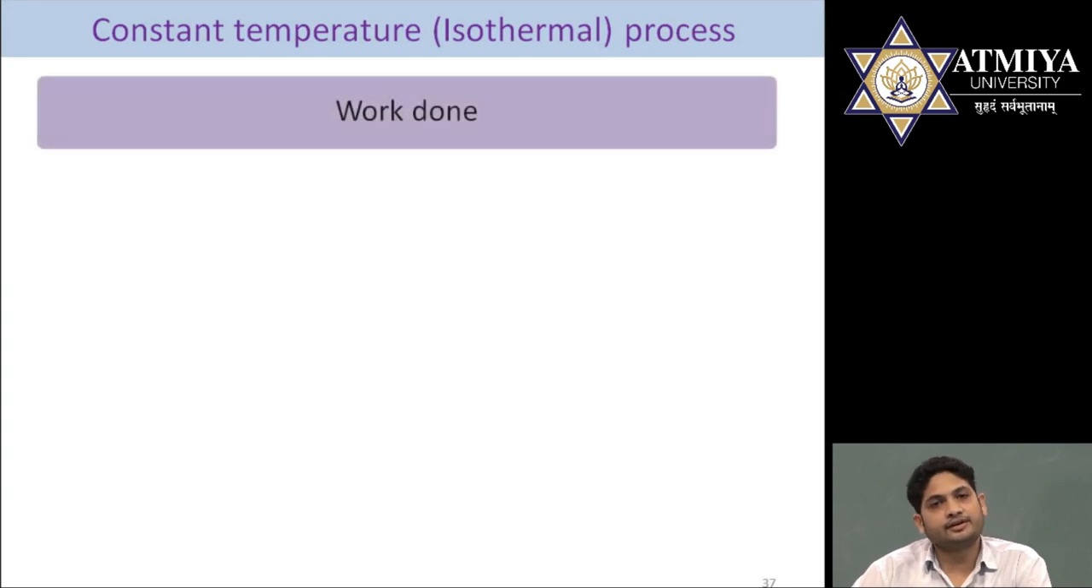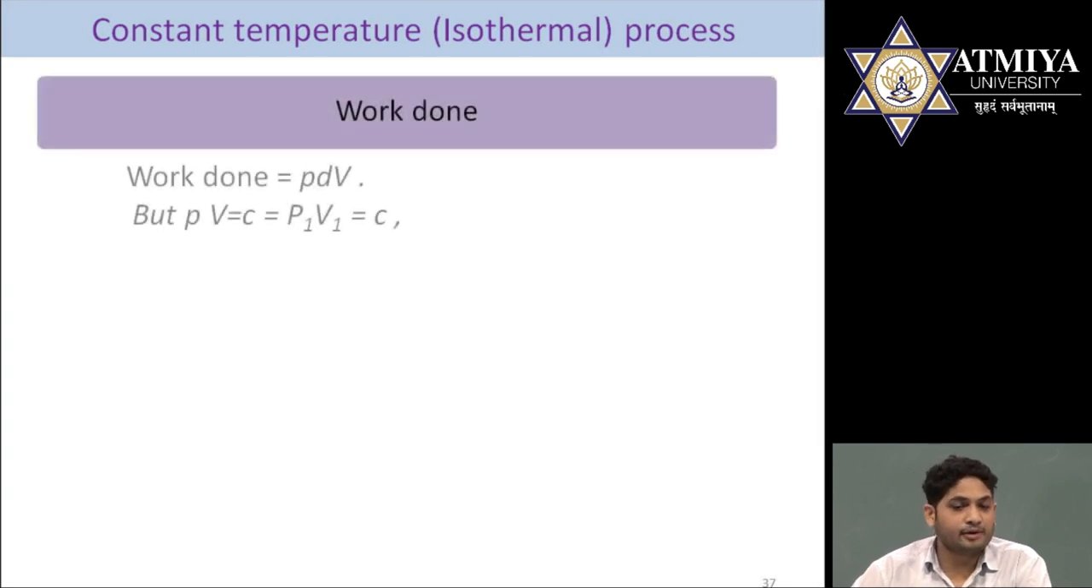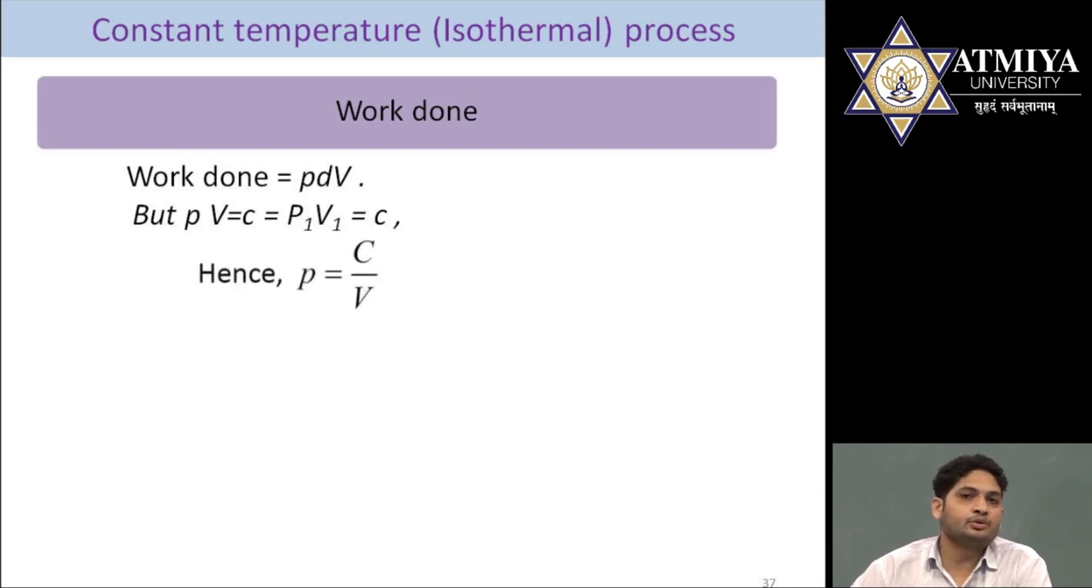Next one is work done. Now we have to think about the work done. Up till now we were discussing either constant pressure or constant volume process. But in this case, temperature is constant. So for finding work done, we have to do something. PV is equal to constant. If we apply this equation for process 1, P1V1 is equal to constant. We want to find P, so P will become C upon V.